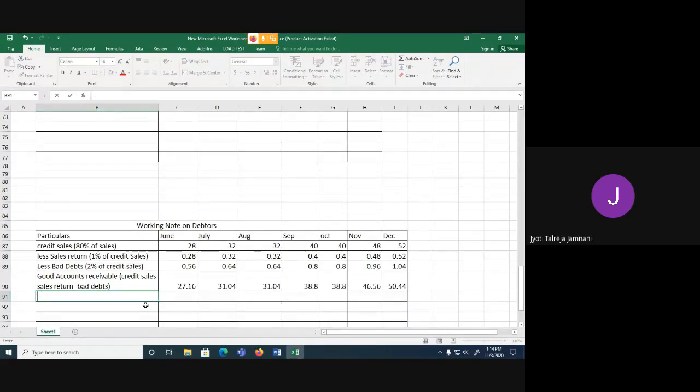You write here collection of accounts receivable: 50% current month and 50% next month.